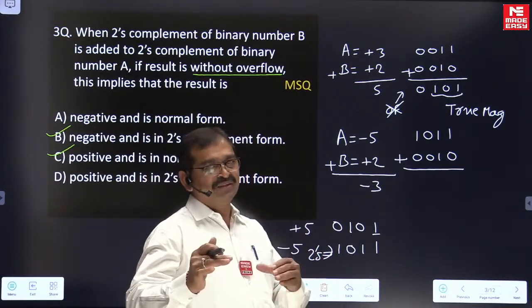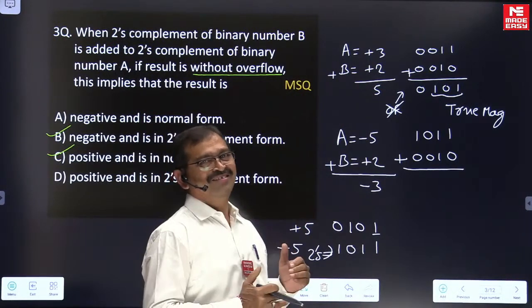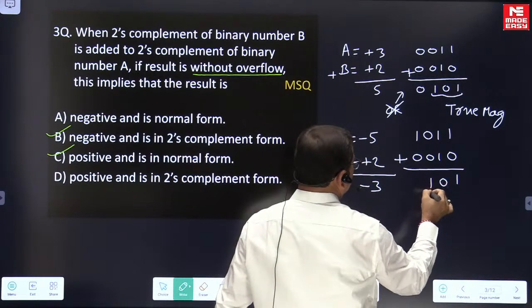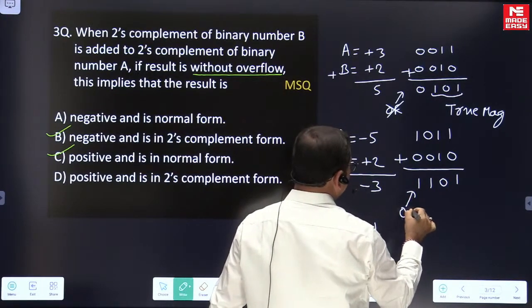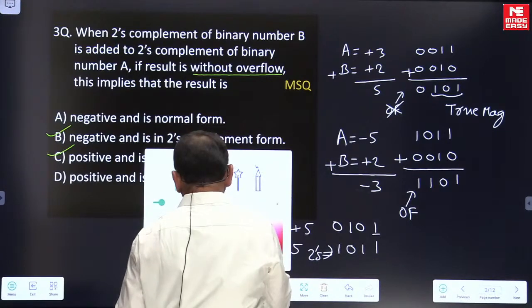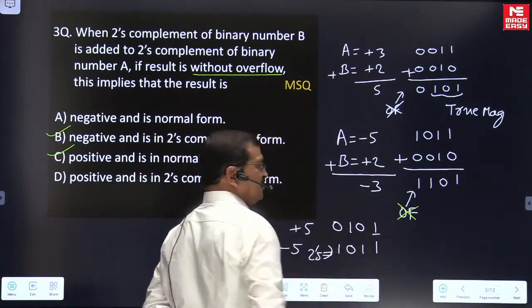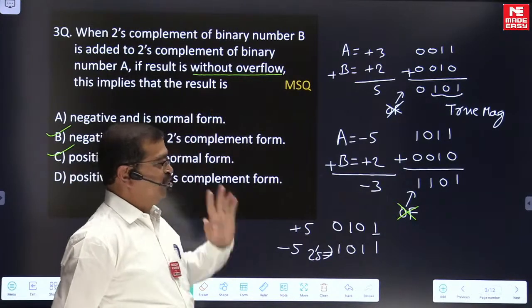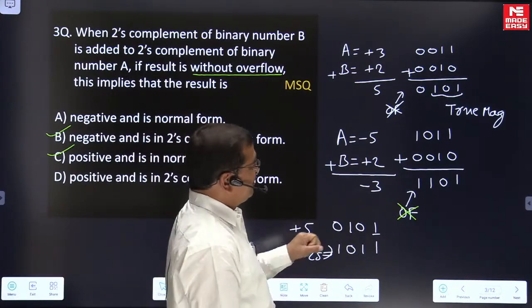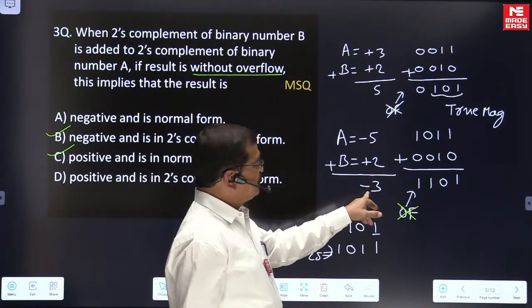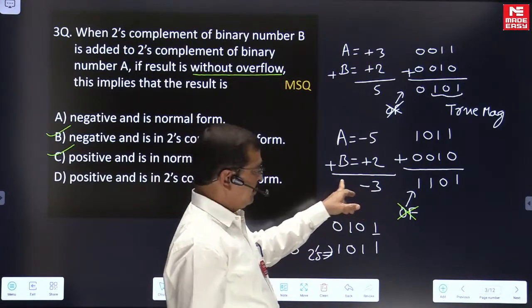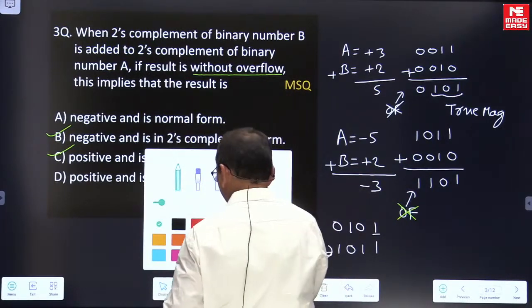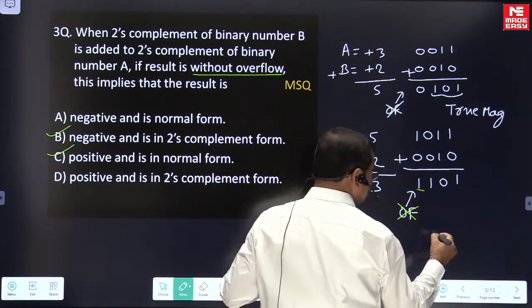So I am trying to revise the number system that you learned. So when we are adding this, it is 1, 0, 1, 0. So we are having a situation here where the result is without overflow. So there is no overflow. And if you look here, the expected magnitude is 3 and the number is negative. And we are looking here, the sign bit is 1, the number is negative.